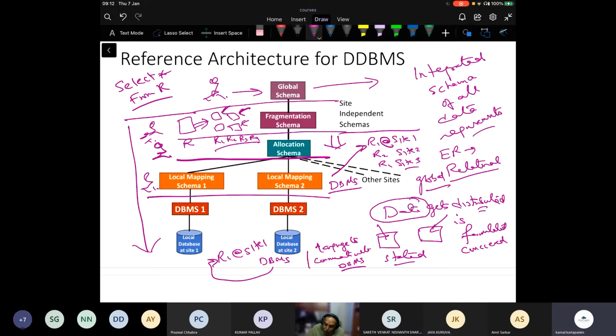So as we go down this particular thing, I get to see more and more details, from the global schema down to the basic fundamental disk, or the database, or the computer system where the data is.